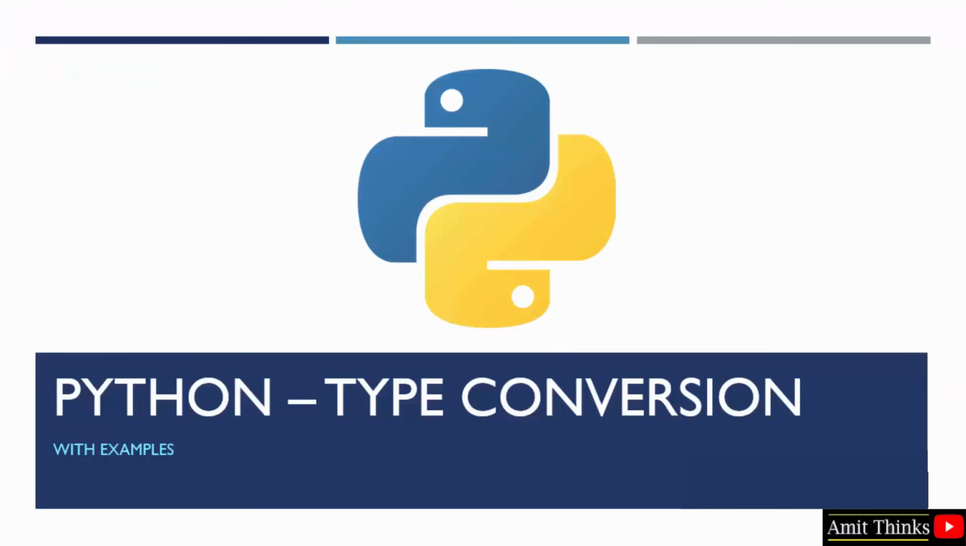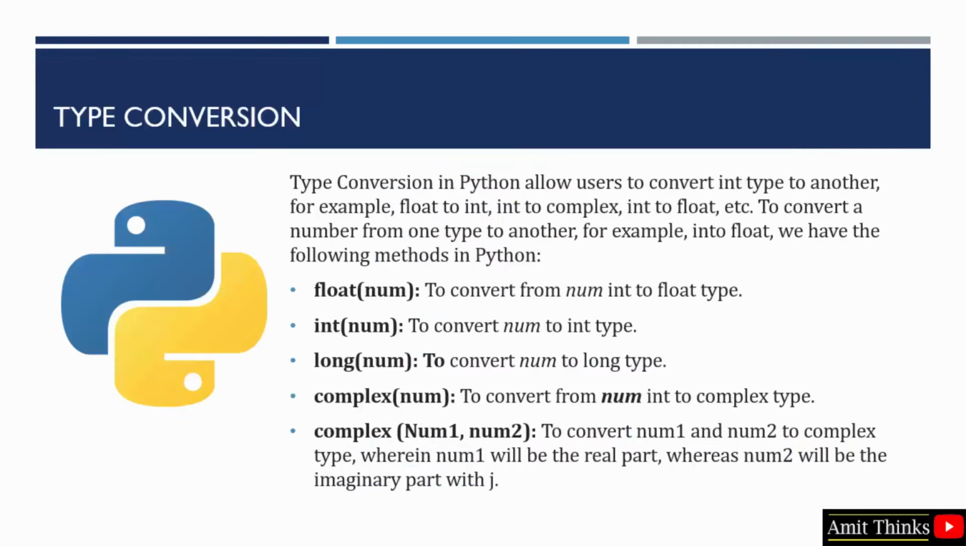In this video we will learn about type conversion in Python. Using type conversion you can convert any data type to another. Let's say you want to convert a float into a complex type, you can easily do it. Through type conversion in Python you can easily convert one type to another.